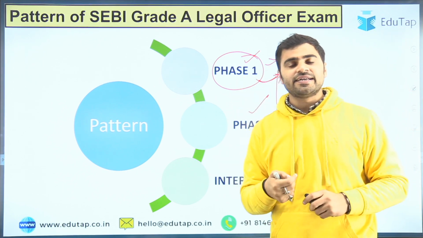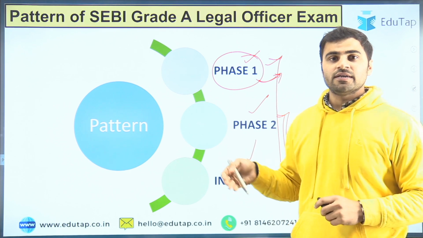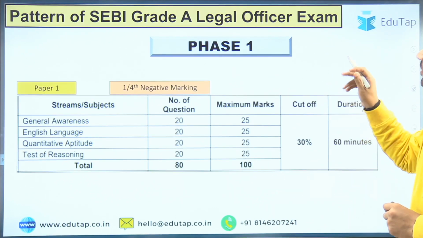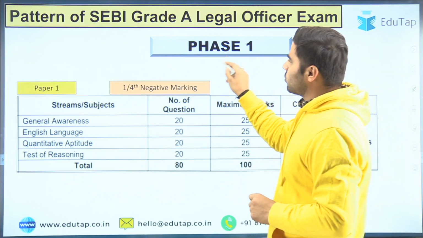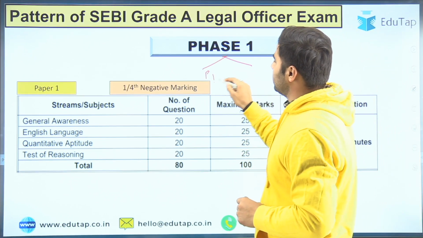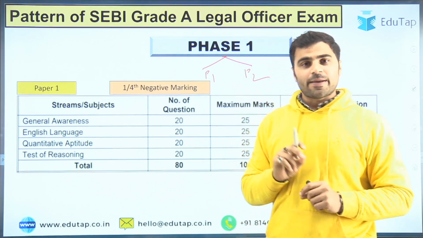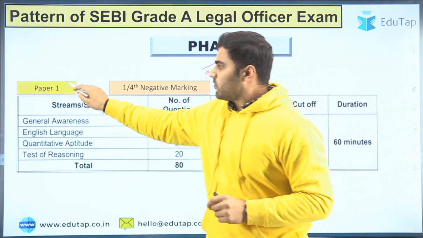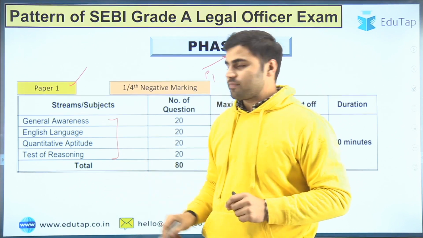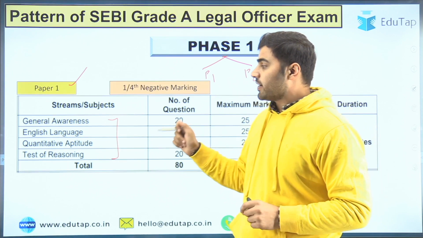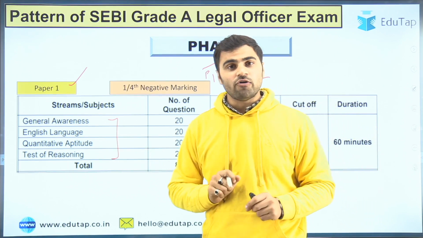Let's discuss these phases in a more detailed manner. Phase 1 consists of two papers, paper 1 and paper 2. Paper 1 consists of 4 components: general awareness, English language, quantitative aptitude and test of reasoning.